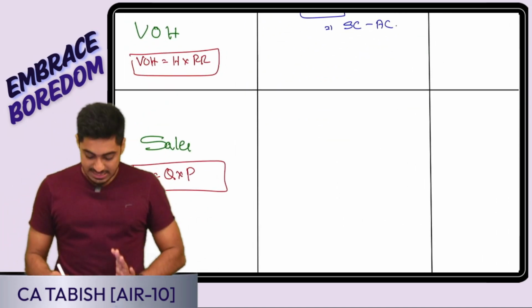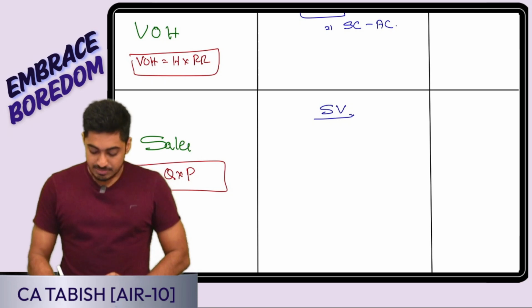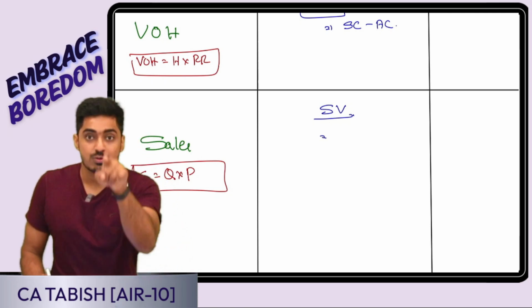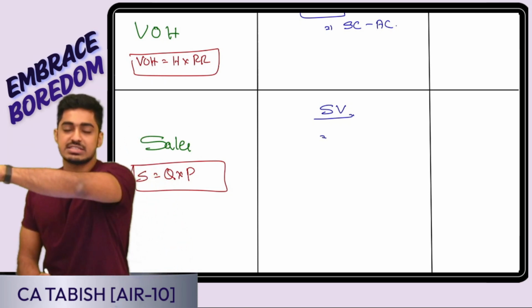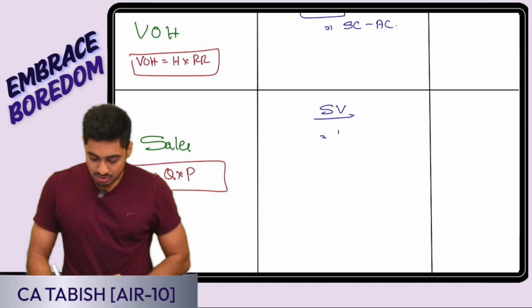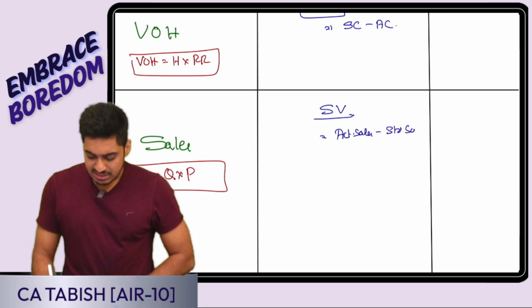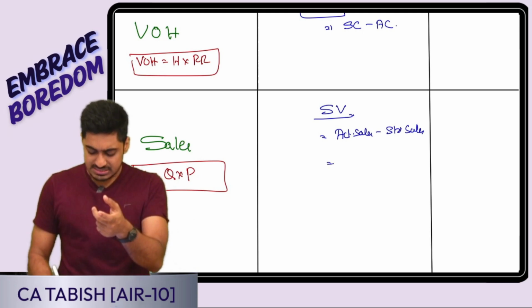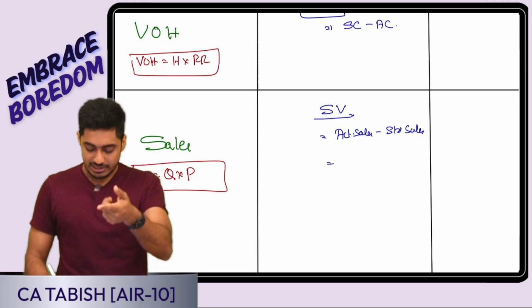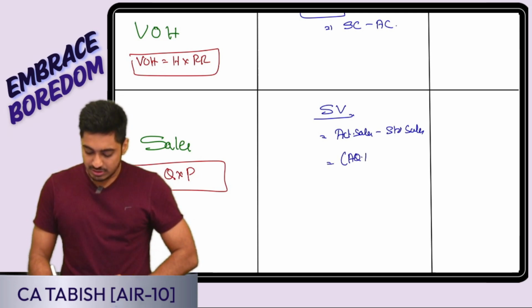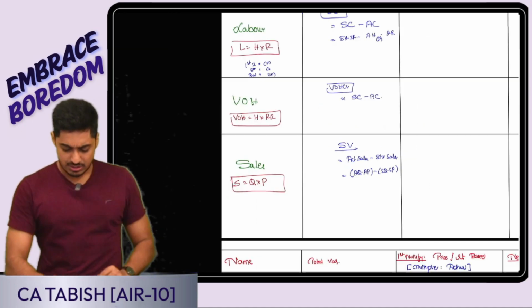Now, in case of sales variance, here I have to be careful. Everywhere it was cost, so I was doing standard minus actual. Here it is going to be ulta. It is going to be actual sales minus standard sales. Now I can further open this actual sale. Sale is quantity into price. So actual means actual quantity into actual price minus standard quantity into standard price. As simple as that. Okay, fine.